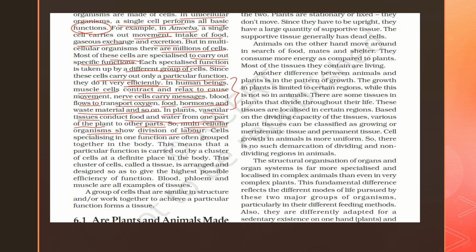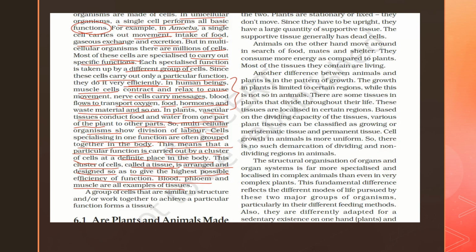It means that each bunch of cells will be performing a specific or specialized function. Cells specializing in one function are often grouped together in a body. This means that a particular function is carried out by a cluster of cells at a definite place in the body. Now this cluster of cells is called a tissue, right? It is arranged and designed so as to give the highest possible efficiency of function. So blood, phloem and muscle are all examples of tissues, right?